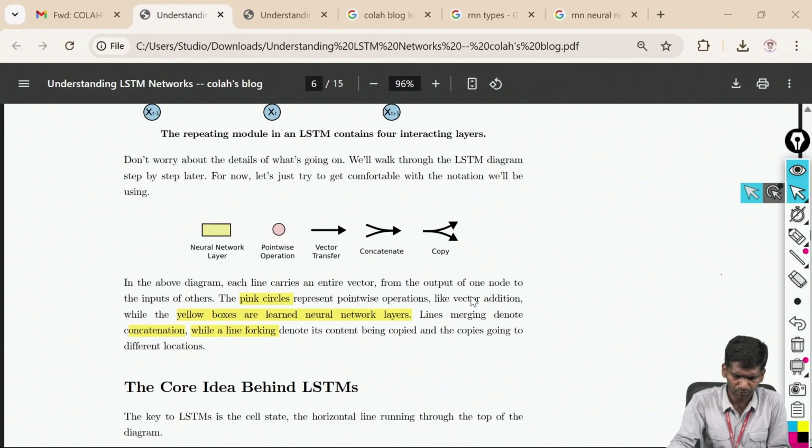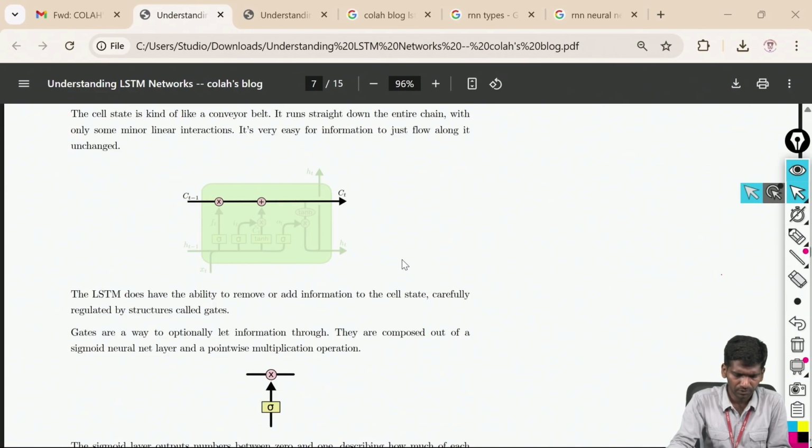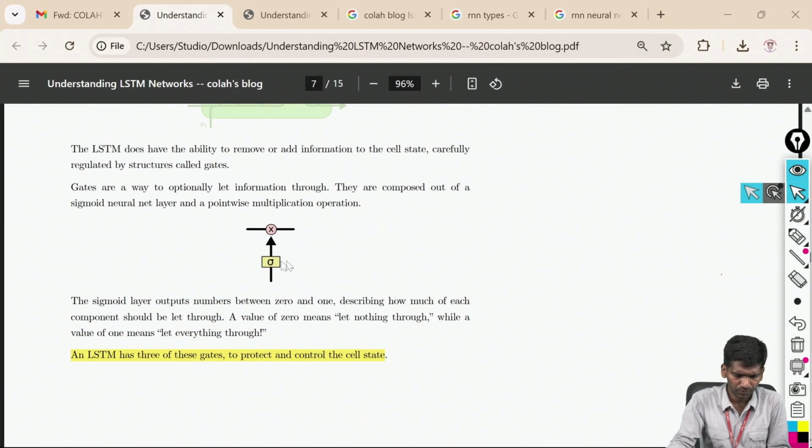Now let us see. This is multiplication, this is addition, and we are getting the output. What is this one? This yellow color means a neural network layer, and it consists of sigmoid.